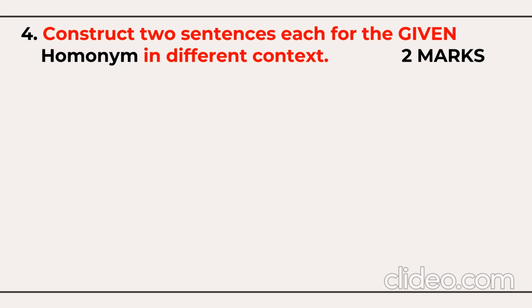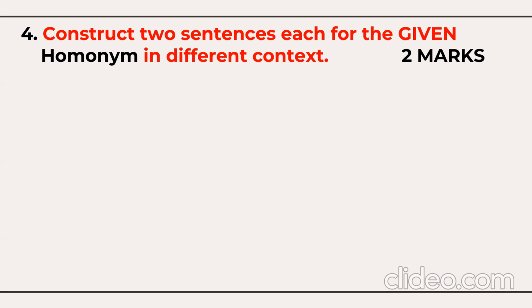Construct 2 sentences each for the given homonym in different contexts. Homonym means a word which has the same spelling and pronunciation, but has different meanings in different contexts.